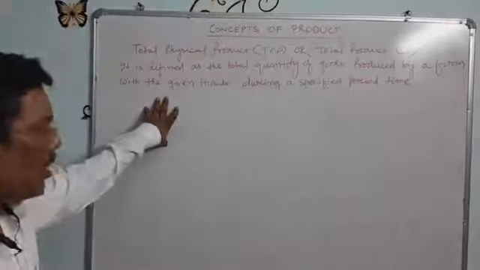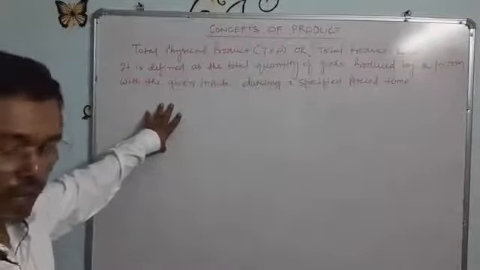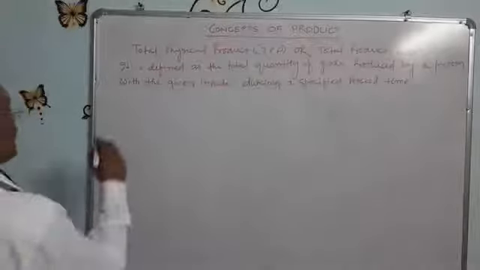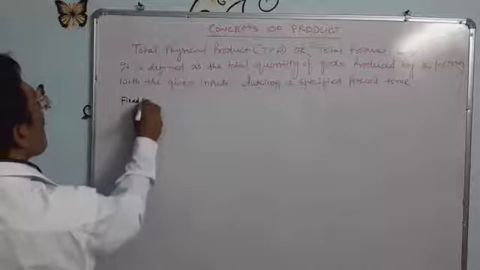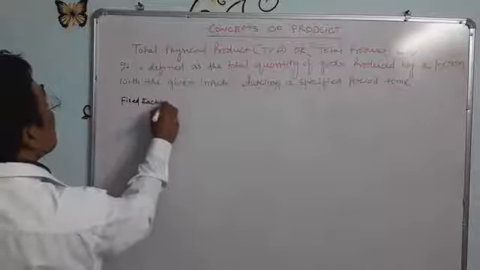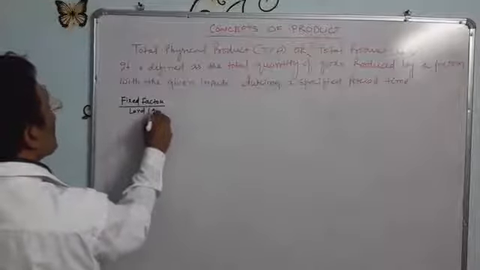So suppose a farmer is producing output; he has 2 acres of land, which is the fixed factor.